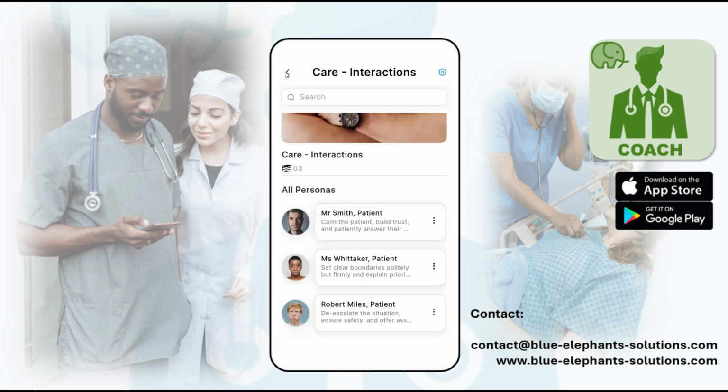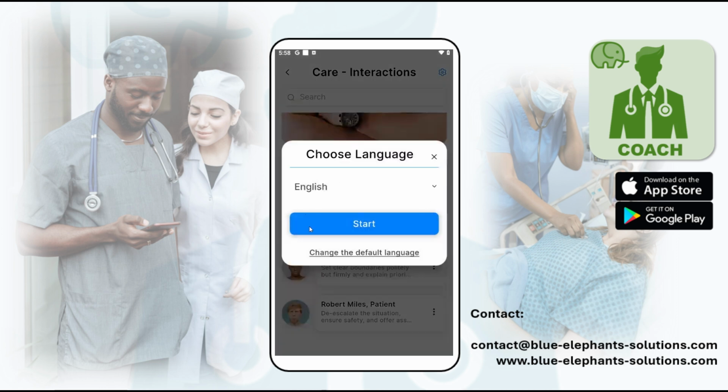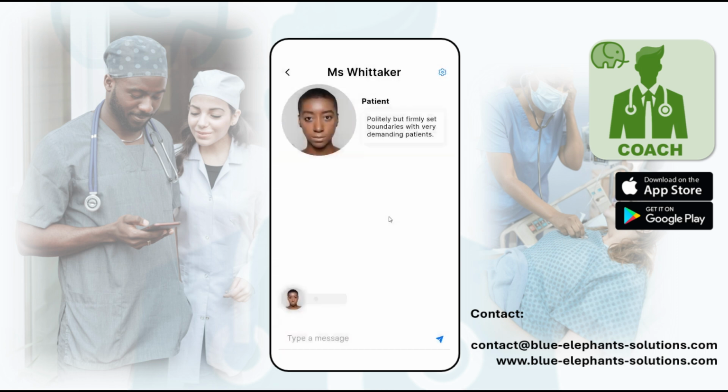Then let's have a look at what the animated version looks like. We'll switch to Miss Whitaker here. Select the language again. And then we can see here at the top that the image we uploaded in the backend actually gets animated, and then it will also start talking to us.